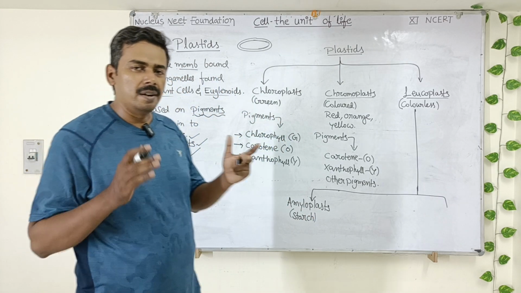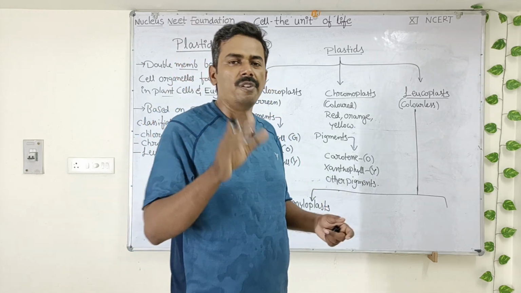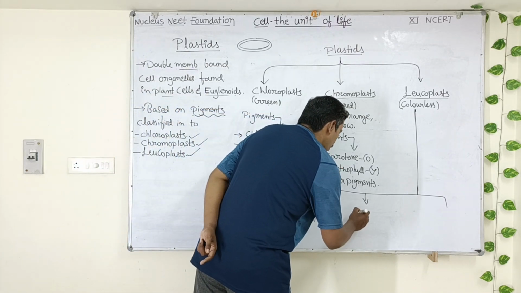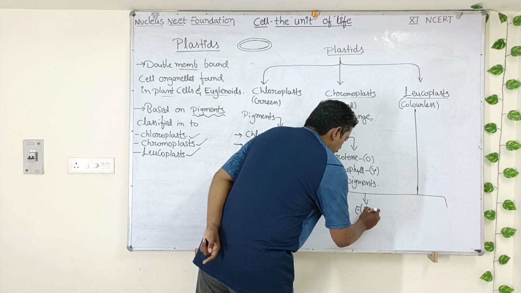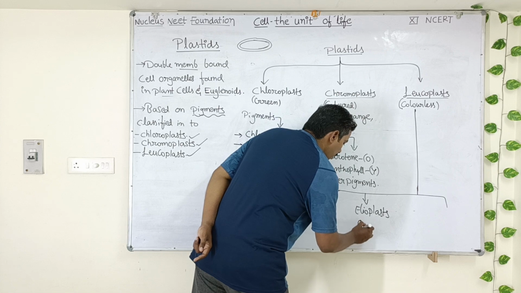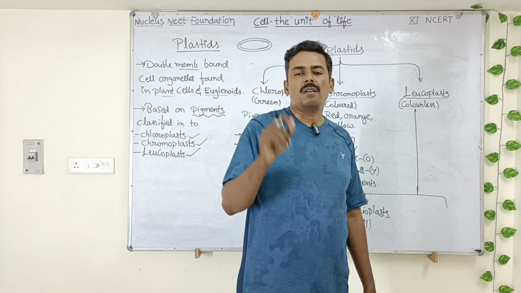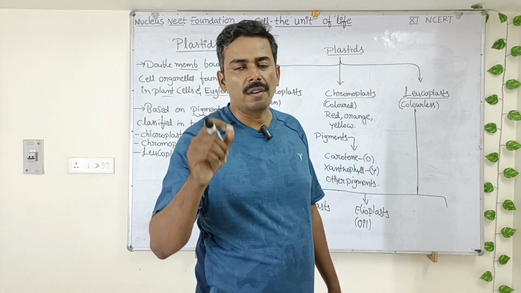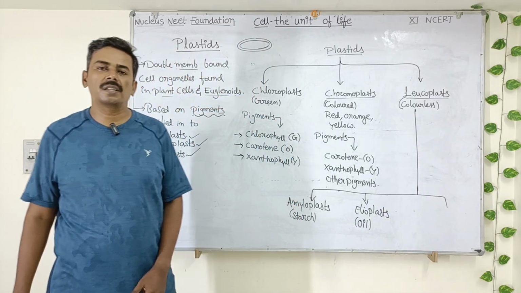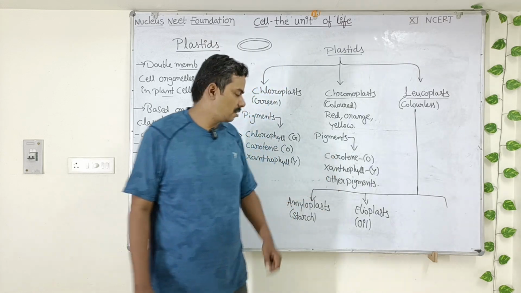Amyloplasts are present abundantly in the potato. So if you cut the potato, the white material which you can see is full of amyloplasts. Okay, next, the second type of leucoplasts, elaioplasts, are plastids that store oil. You take a groundnut or coconut; inside the groundnut seed cotyledon you can see a lot of oil, groundnut oil. So the cells present in the groundnut cotyledons contain elaioplasts that store oil. All the oil seeds are rich in elaioplasts.